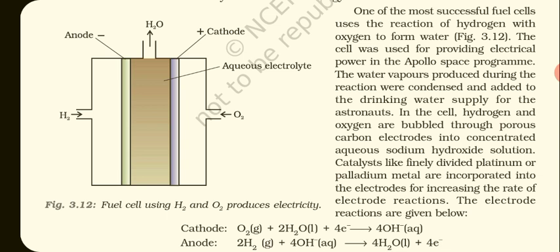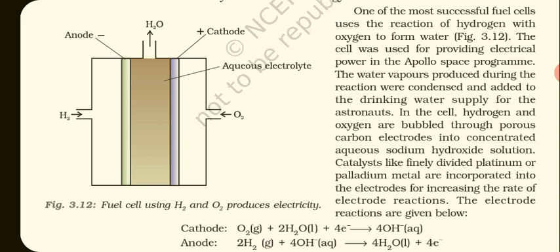In the cell, hydrogen and oxygen are bubbled through porous carbon electrodes into concentrated aqueous sodium hydroxide solution. Catalysts like finely divided platinum or palladium metal are incorporated into the electrodes for increasing the rate of electrode reaction.